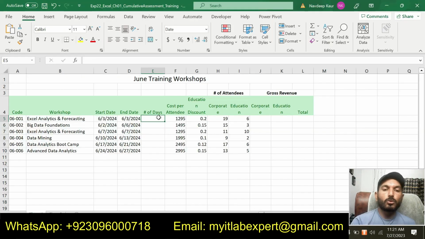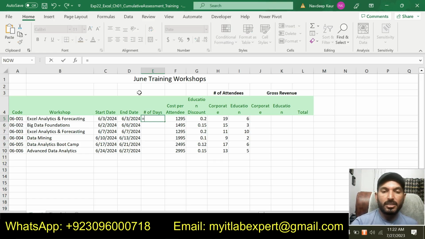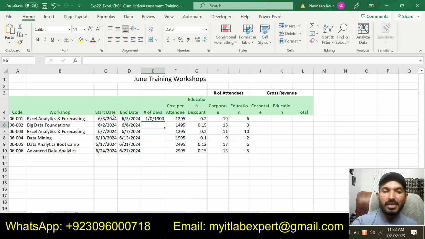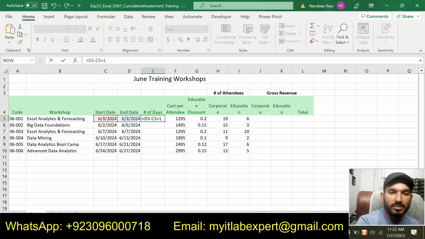So now we are going to calculate the number of days. We will simply put an equal sign and we will subtract the start date from the end date. So the end date is D5 and the start date is C5. We will get the number of days. Now we are supposed to add 1 to this result.